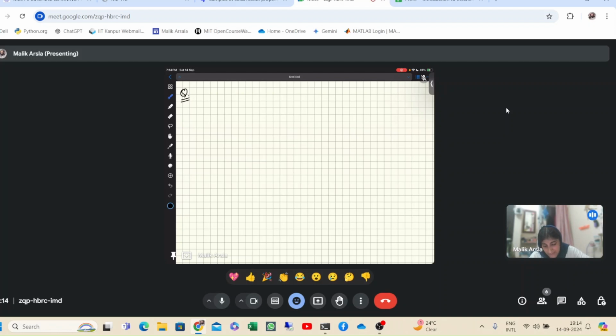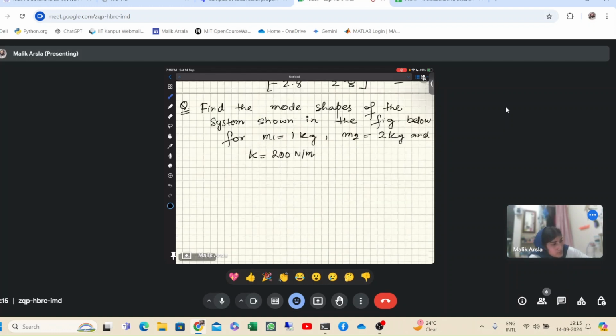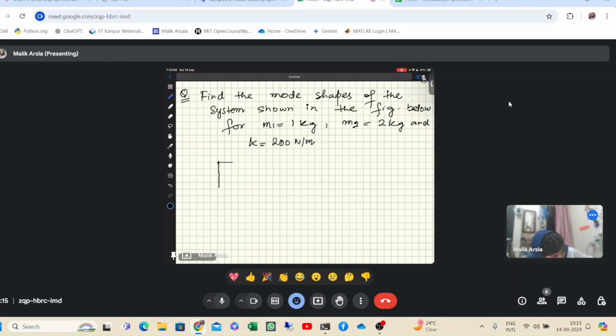Now we have been given a system and we have to find the mode shapes of the system. Okay, so: find the mode shapes of the system shown in the figure below, for m1 equal to 1 kg, m2 equal to 2 kg, and k equal to 200 Newton per meter. Okay, so the system is like this.